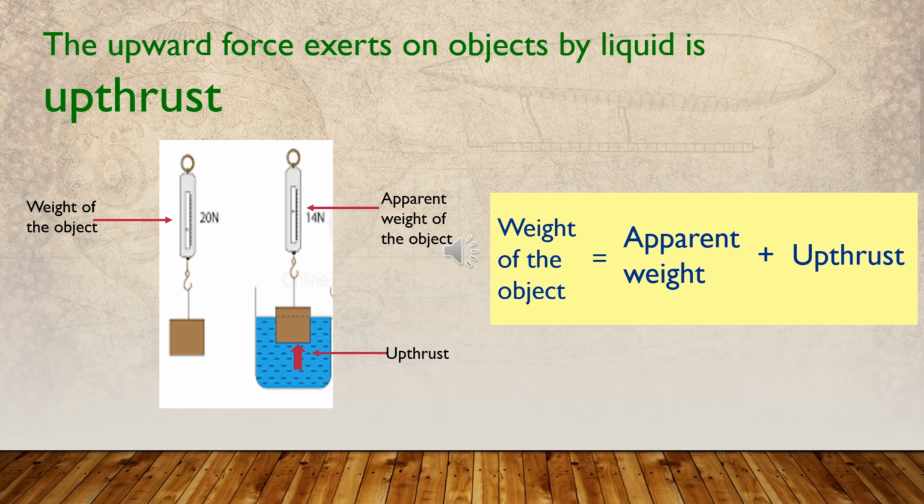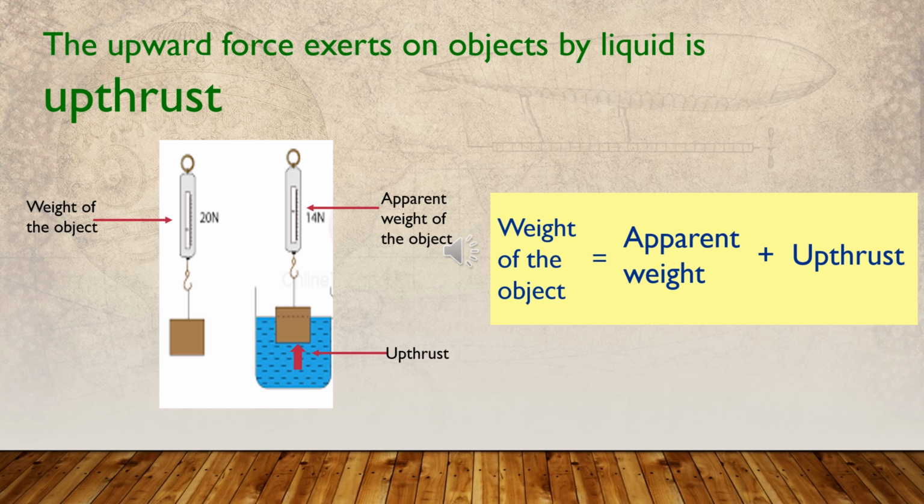Let's engage in an activity to identify the upward force exerted on the object by liquid. We know it as upthrust. Now we are going to identify the upthrust. I get a piece of metal and using a spring balance we can obtain the value for the weight of the object. We can measure the weight of the object using a spring balance or Newton balance. Then immerse the object in water as shown in the figure.